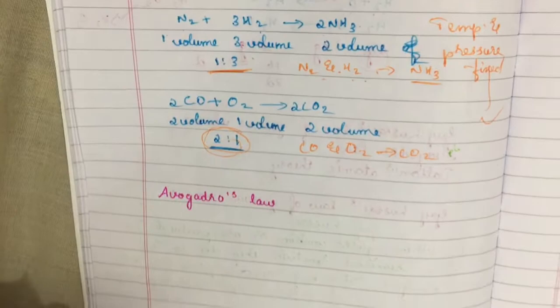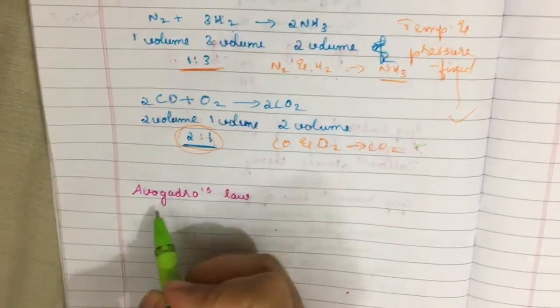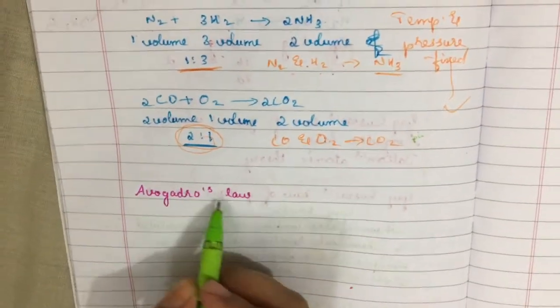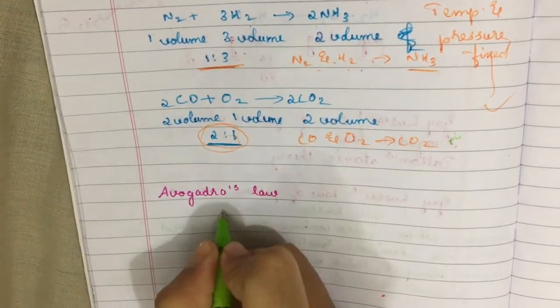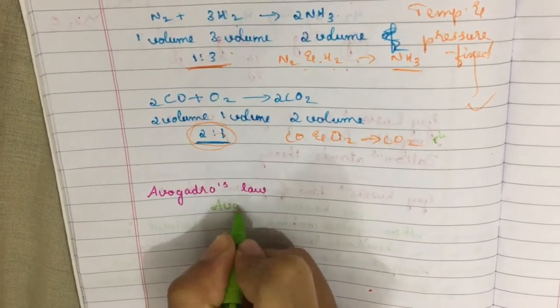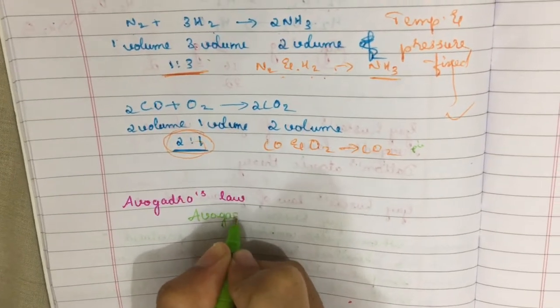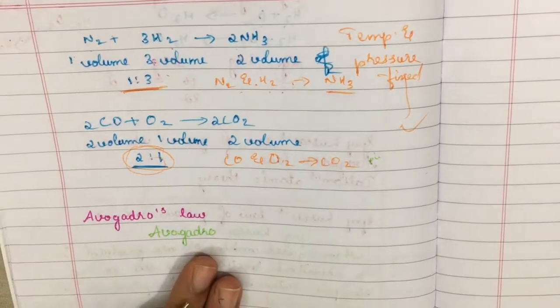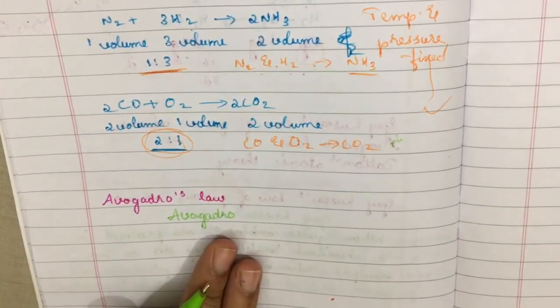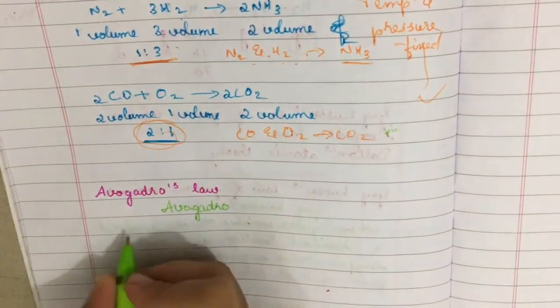Okay, students, moving on to the next law, that is the last and the most important law, Avogadro's law. This law was named after the famous scientist Avogadro. Okay, fine. And this law states that equal volumes